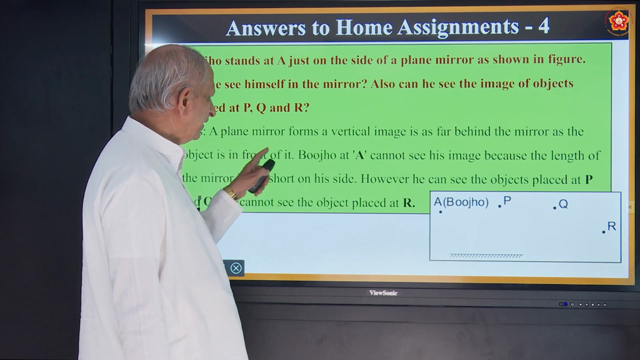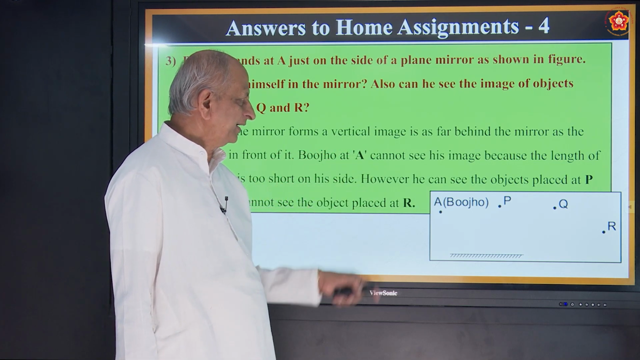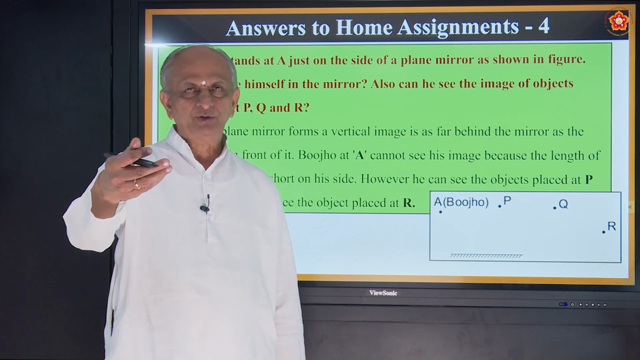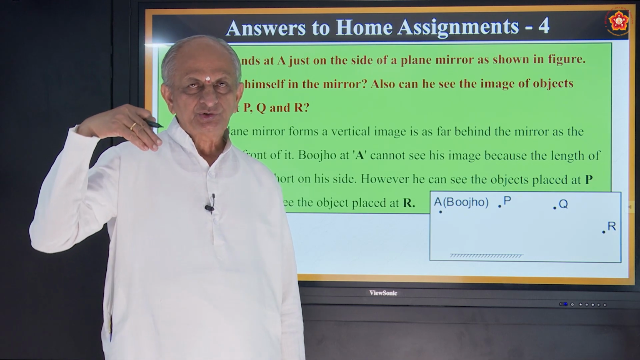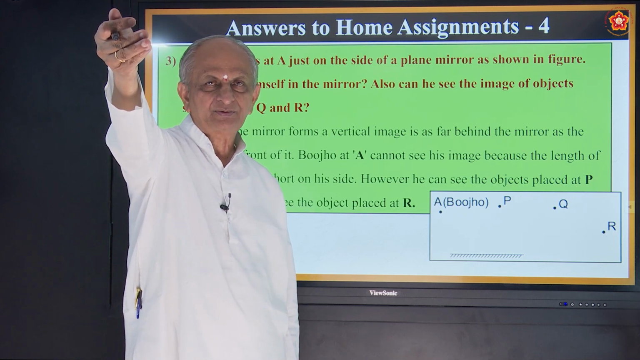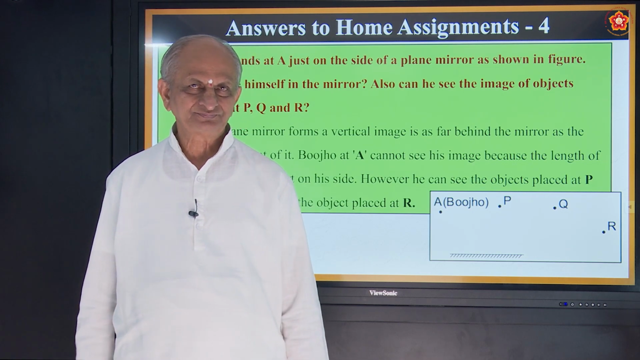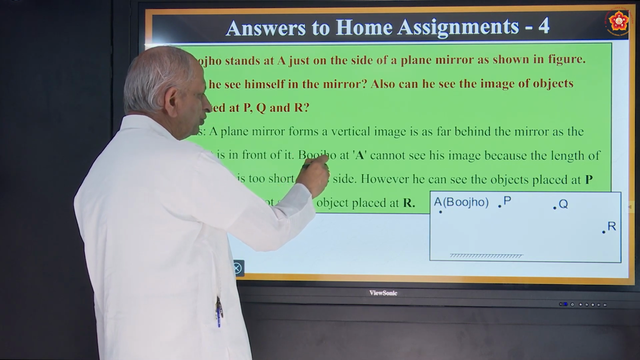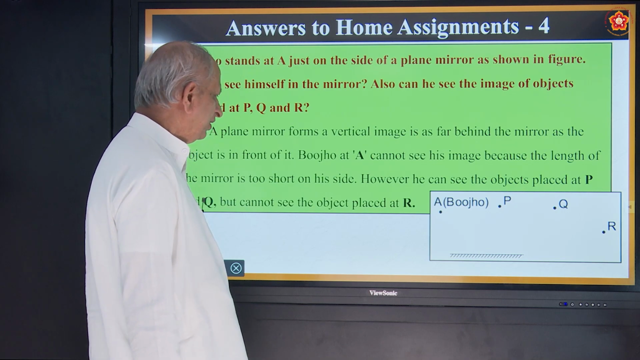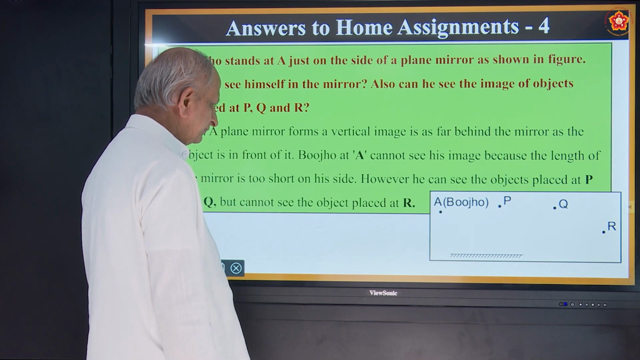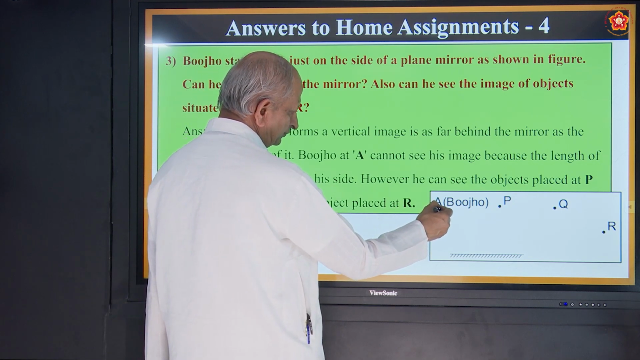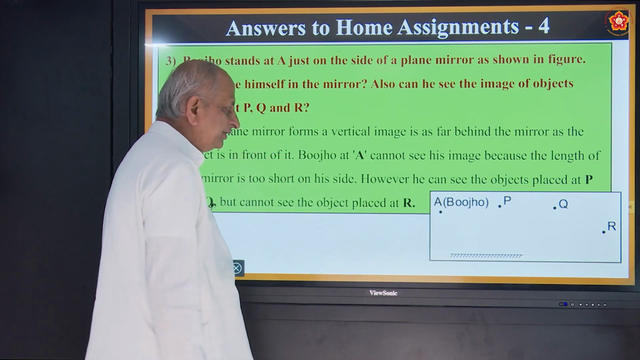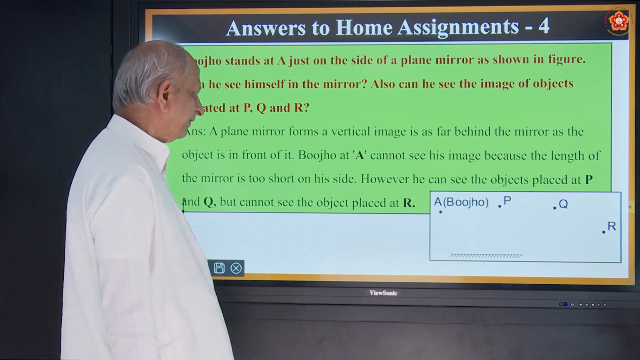A plane mirror forms a vertical image as far behind the mirror as the object is in front of it. See, suppose you are standing about 1 foot in front of the mirror, the image also is formed 1 foot inside the mirror. Are you following? So here also, Bujo at A cannot see his image because the length of the mirror is too short. So this is away from the mirror, so he cannot see in the mirror. The image is not formed.